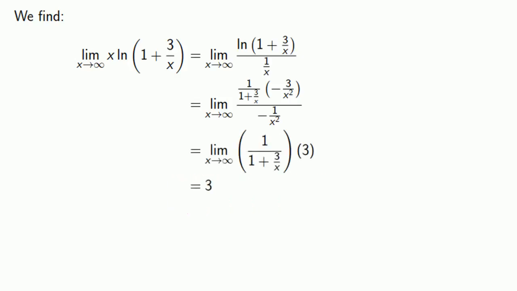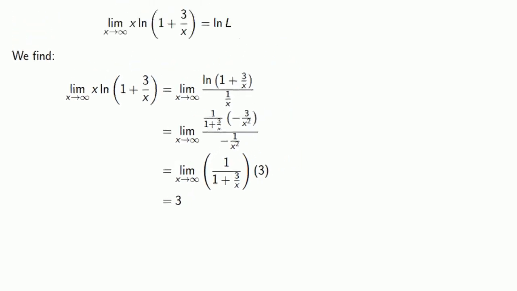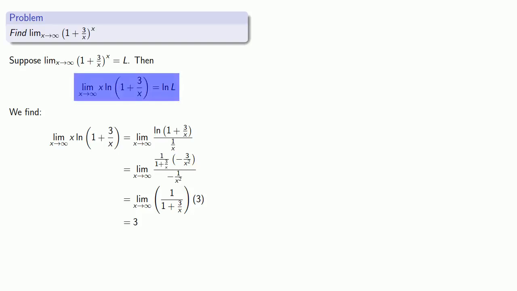What's important to keep track of is that the limit that we found is not the limit we were looking for, but rather the log of the limit that we're looking for. So we know the log of the limit is 3, and so the limit itself is e to power 3.